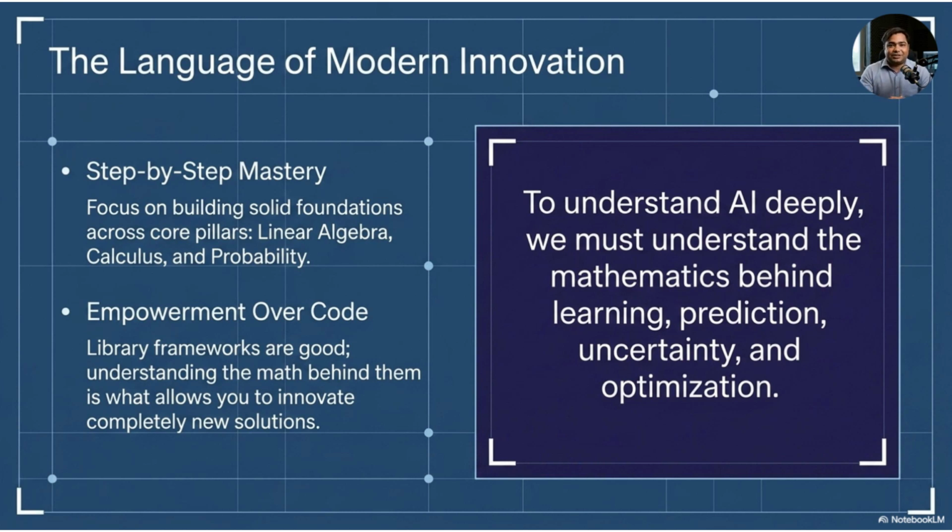The final message is: to understand AI deeply, we must understand the mathematics behind learning, prediction, uncertainty, and optimization. Artificial intelligence is not just code, it is mathematics expressed through code. And when we understand that mathematics, we can move from simply using AI to truly understanding and building AI. That is the real importance of mathematics in artificial intelligence.